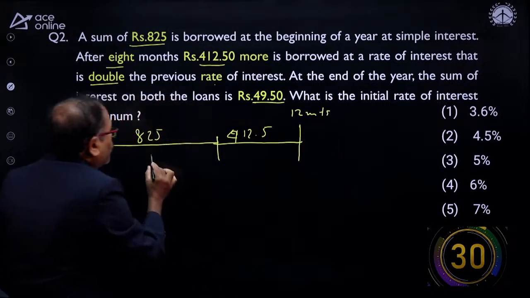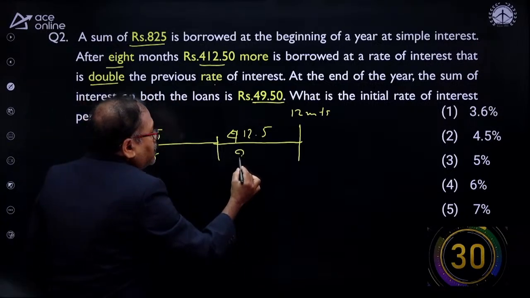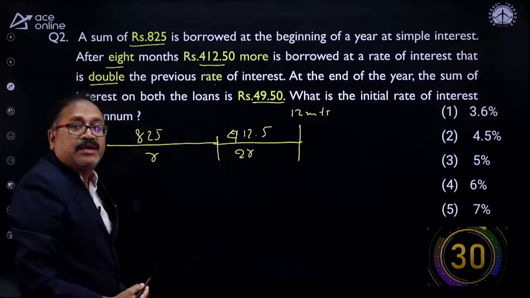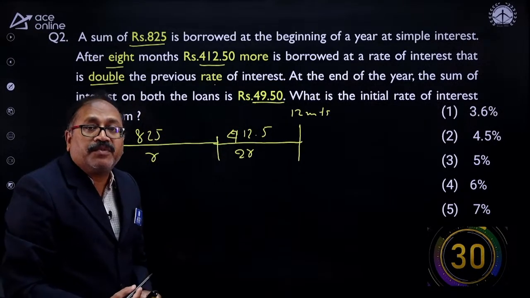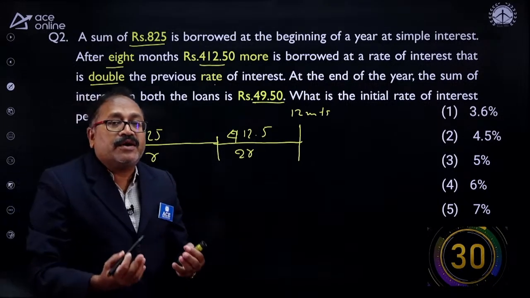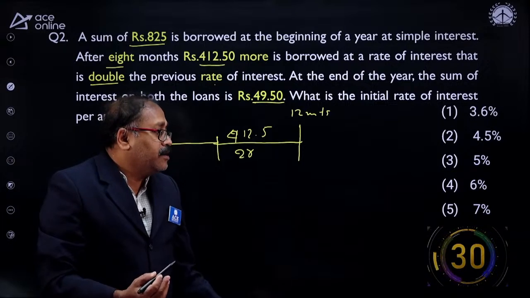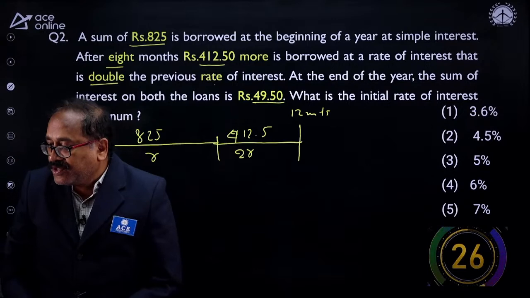Here the rate of interest is R, and here the rate of interest is double, that means 2R. Now the total interest received at the end of a year is 49.5. So what is the rate of interest? Just try to understand the question. I am giving 30 seconds to you. After that I will solve it.